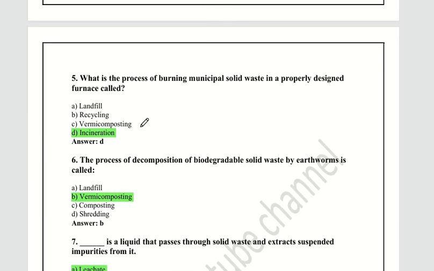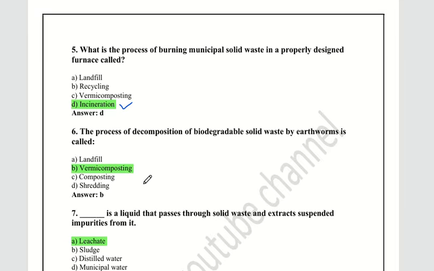Let's see the next question. What is the process of burning municipal solid waste in a properly designed furnace called? Option A, landfill, recycling, vermicomposting, and incineration. So the answer is incineration. Okay, right. Let's see the next question.